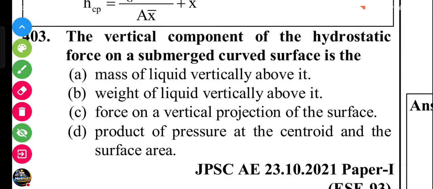Next question. The vertical component of the hydrostatic force on a submerged curved surface. What is the vertical hydrostatic force on a submerged curved surface? The options are: mass of liquid vertically above it, weight of liquid vertically above it, force on a vertical projection of the surface, product of the pressure at the centroid and the surface area. B is the answer, weight of the liquid vertically above it.